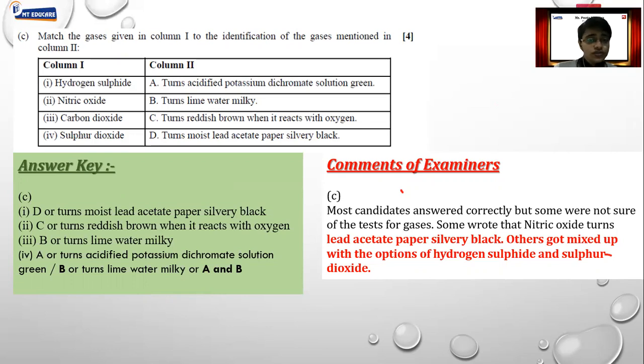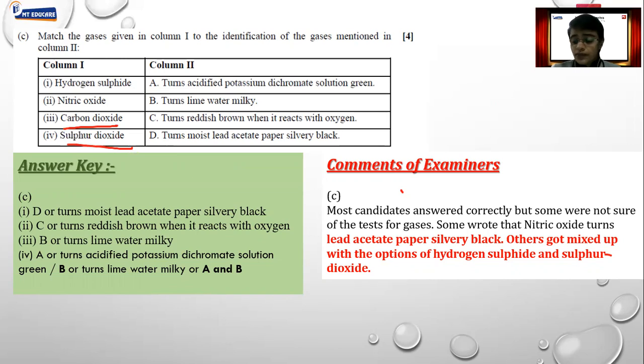If it turns, then sulfur dioxide. If it doesn't turn, that means it is carbon dioxide. Lime water is always for both carbon dioxide and sulfur dioxide. So if both are given as options, then check, there will be a catch in that. There will be a question like, for example, here they have given carbon dioxide and sulfur dioxide both options. Okay, so which one will turn lime water milky?